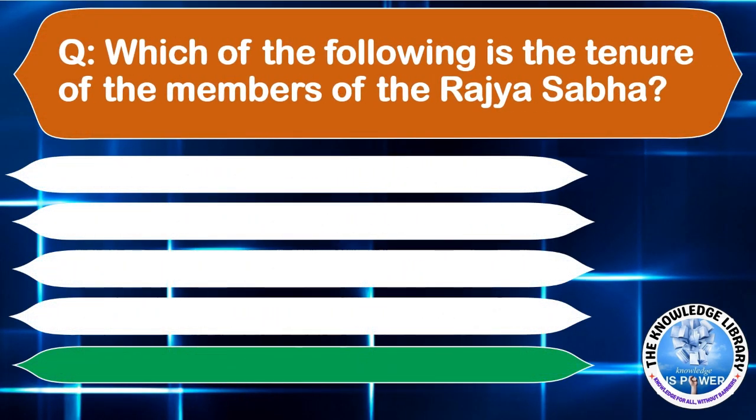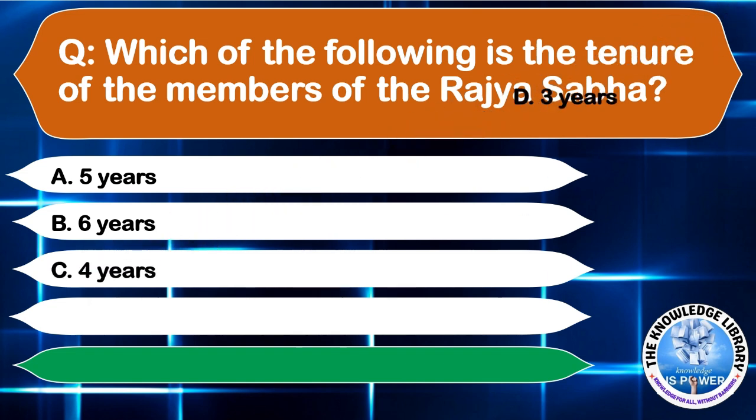Which of the following is the tenure of the members of the Rajya Sabha? Option A, 5 years. Option B, 6 years. Option C, 4 years. Option D, 3 years. The correct answer is option B, 6 years. Moving to the next question.